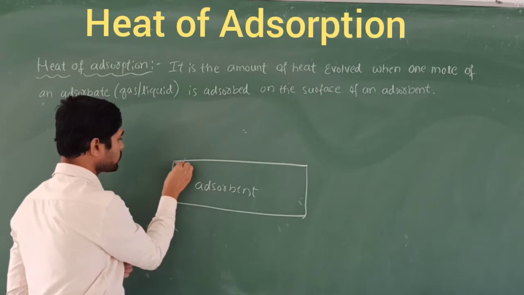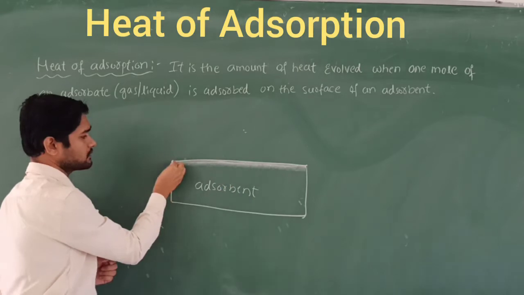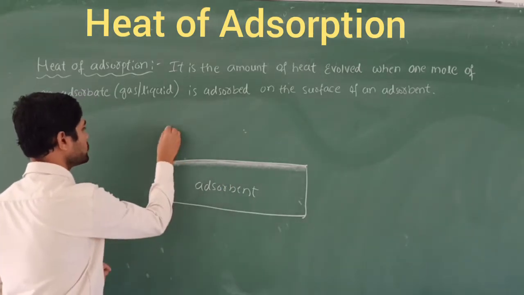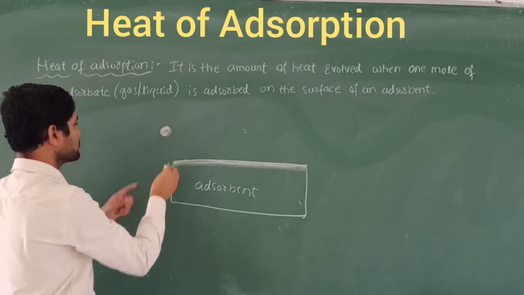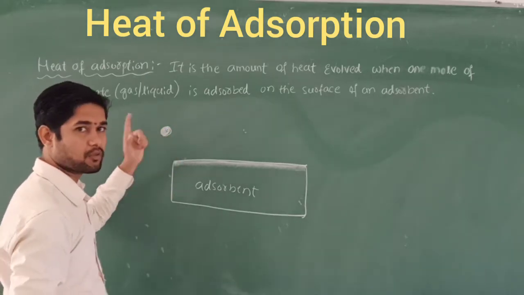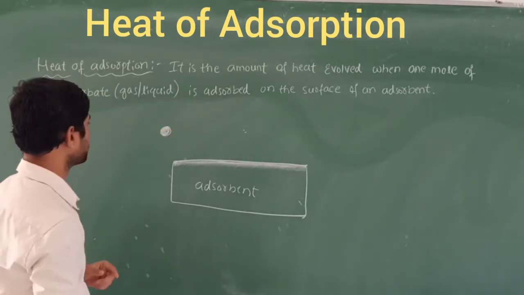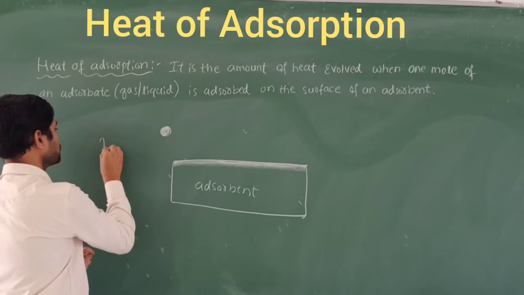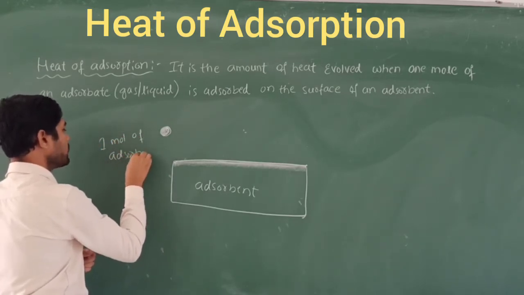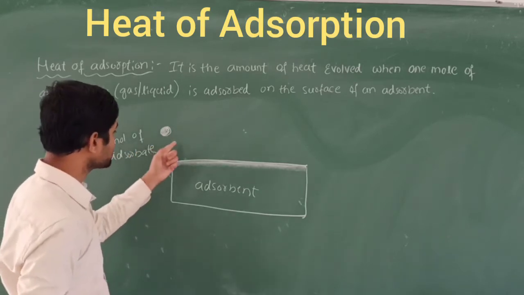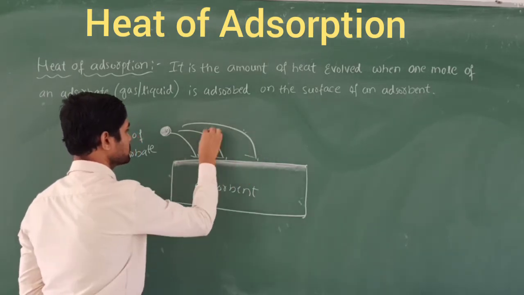Now we consider the surface of this adsorbent, this material. I take some gas species or liquids, which we call the adsorbate. It is the amount of heat evolved when 1 mole of the adsorbate, 1 mole of the adsorbate, gets adsorbed here on the surface, like this.